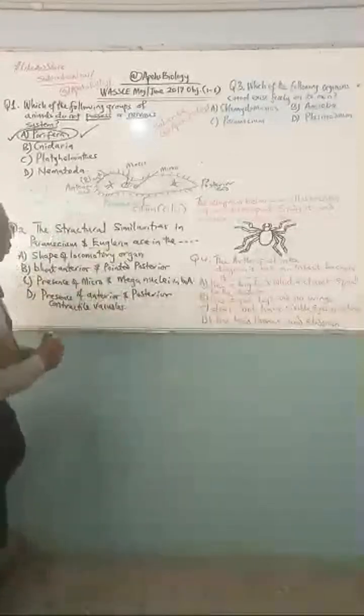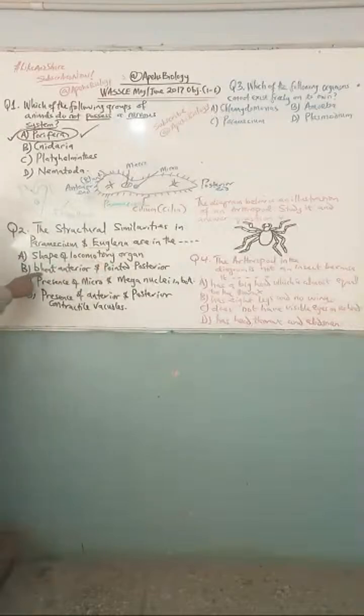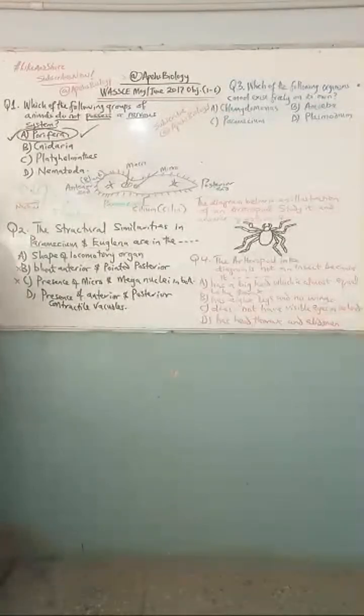Now, we are going to our question. The structural similarities in Paramecium and Euglena are in the: A, shape of locomotory organ. B, blunt anterior and pointed posterior, which is only common in Paramecium. So this cannot be the answer. C, presence of micro and meganucleus in both. In both, no way. This one has only one nucleus. That one has two nuclei, right? So this is the nucleus of Mr. Euglena. So this cannot be the answer.